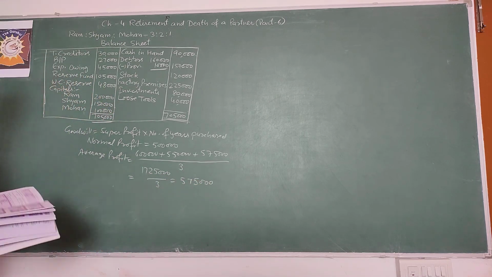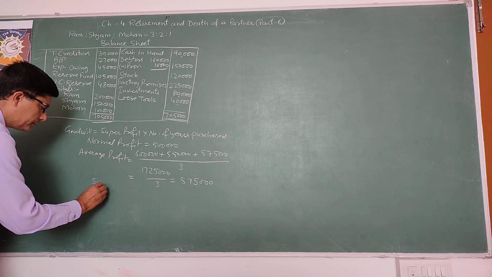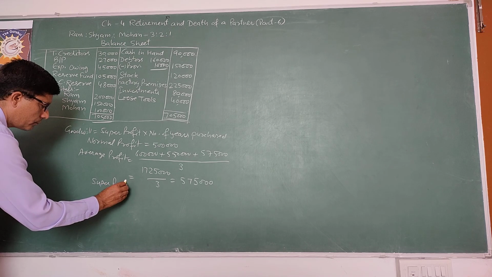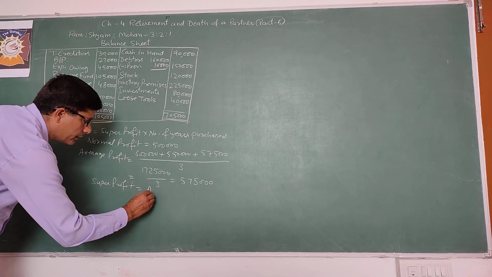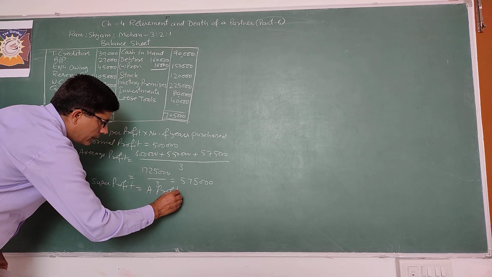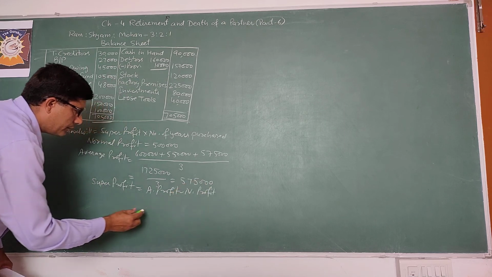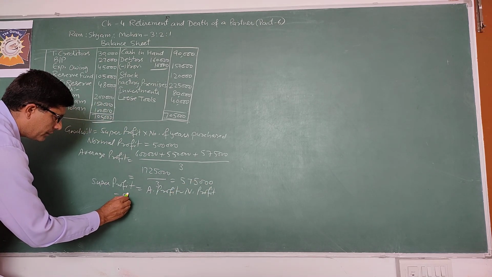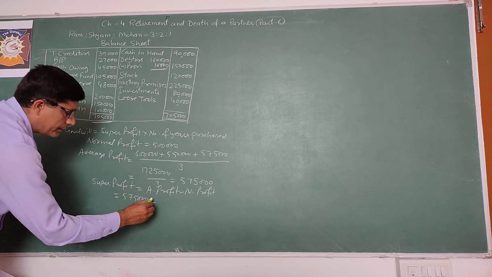See, this is the average profit, and super profit will be average profit minus normal profit. Average is 5,75,000 minus normal profit given as 5 lakh.